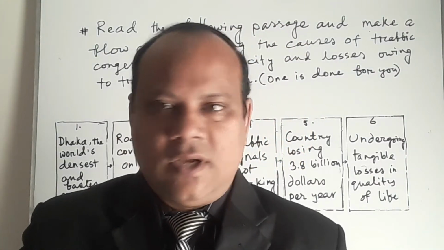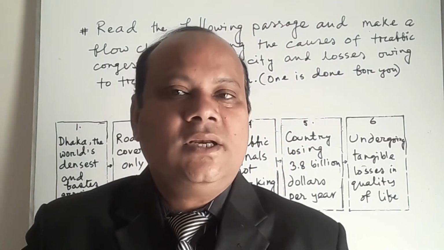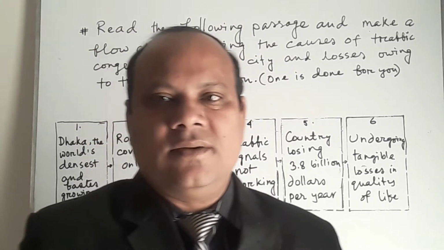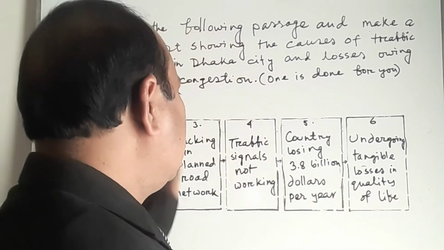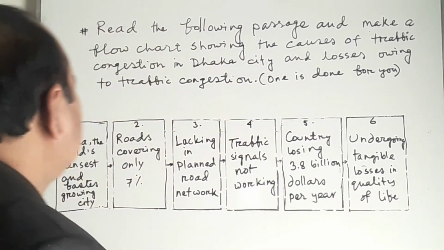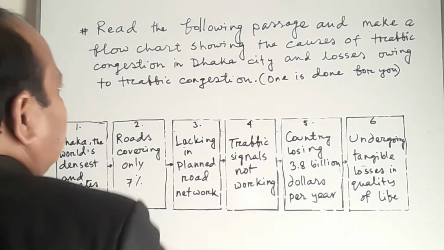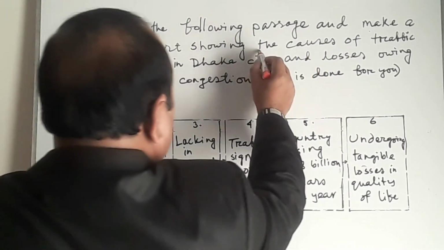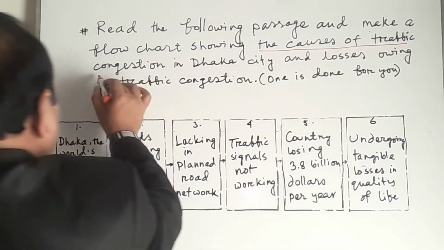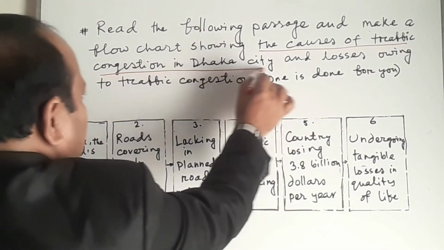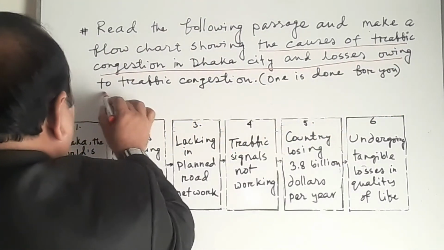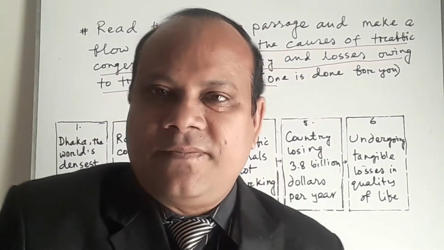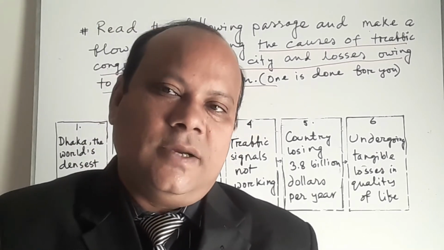My dear students, we have already finished reading the passage. Now come to the point. Here is the flowchart you are required to answer. And the question is, read the following passage and make a flowchart showing the causes of traffic jam. So the requirement is the causes of traffic congestion in Dhaka city and losses owing to traffic congestion. Congestion means jam. Traffic congestion means traffic jam.